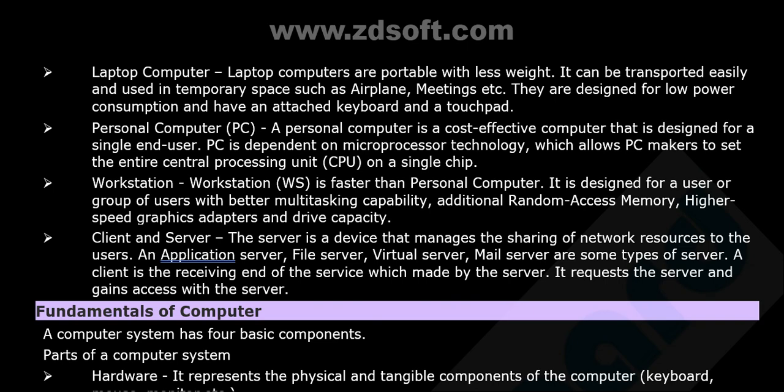So, what about the client and server? The server is a device that manages the sharing of network resources to the users. An application server, file server, virtual server, mail server are some types of server. A client is the receiving end of the service which is made by the server. It requires the server and gains access with the server.